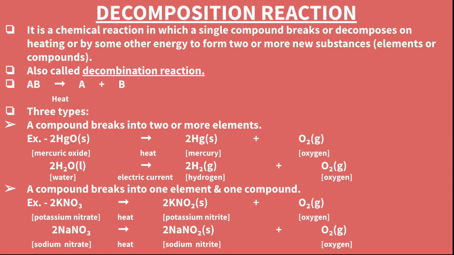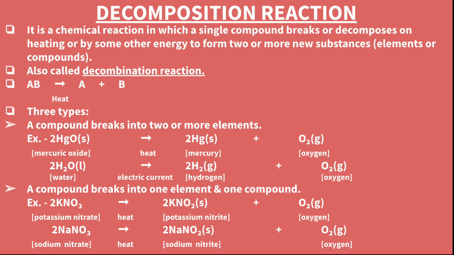Not combination, decomposition processes are there. First is a compound breaking into two or more elements, like HgO, that is mercuric oxide, breaking into mercury and oxygen in presence of heat. Then water: in presence of electric current, when electric current is passed through water, it decomposes to hydrogen and oxygen.